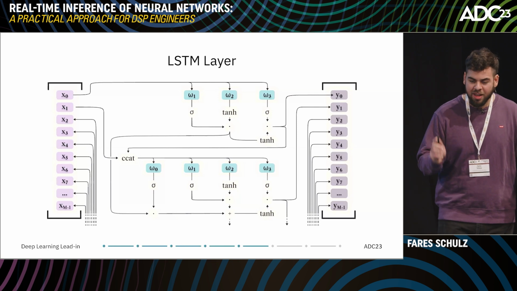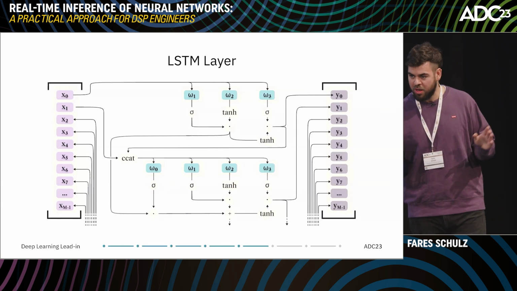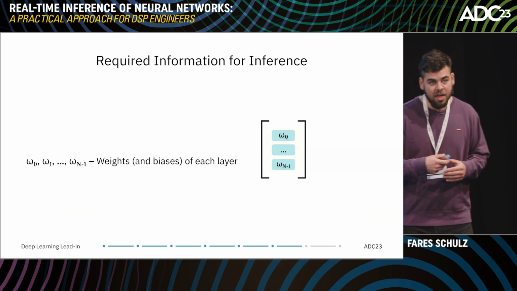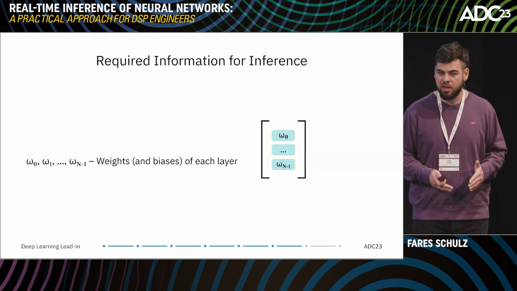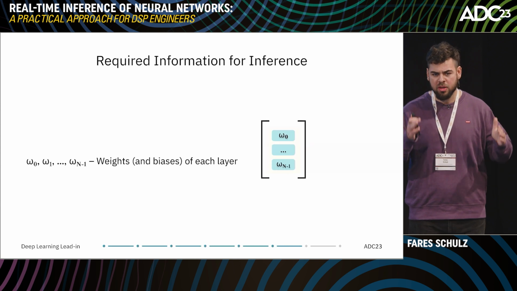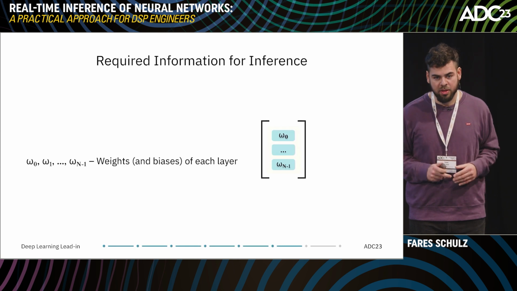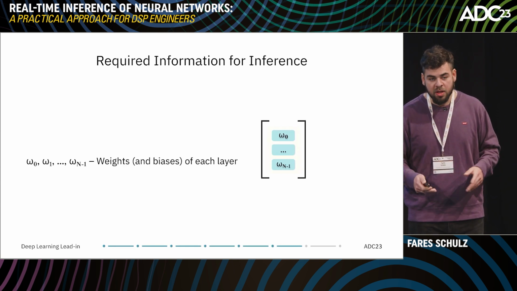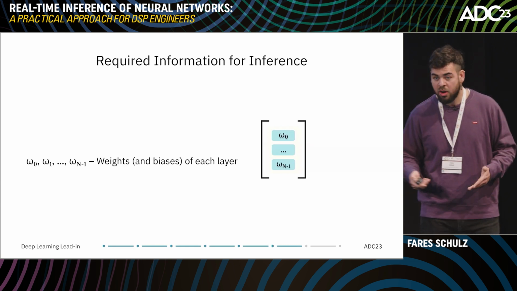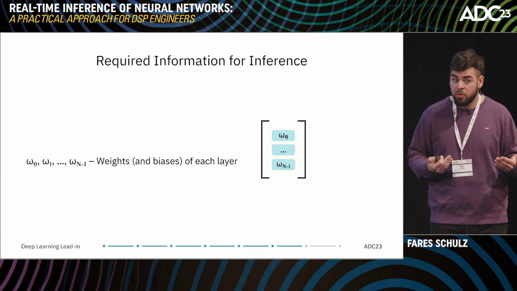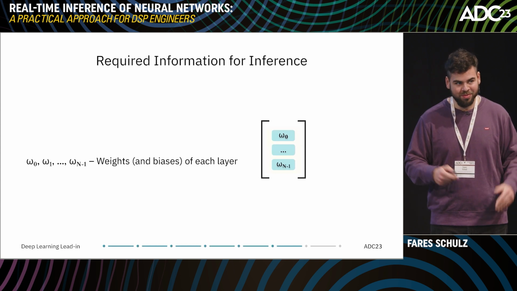But let's stay with this for the layers, and let's think about the required information in order to inference an input signal through a neural network. So what do we need to know in order to have the output signal that we want to have with our trained neural network? So first, we need to know the weights of each layer. So those are the values that we tuned, so our neural network gives us the right output.